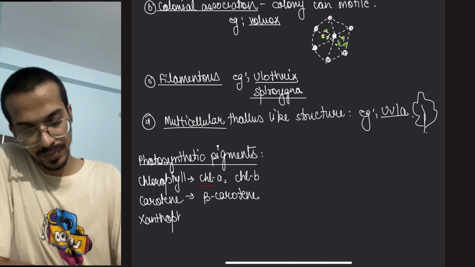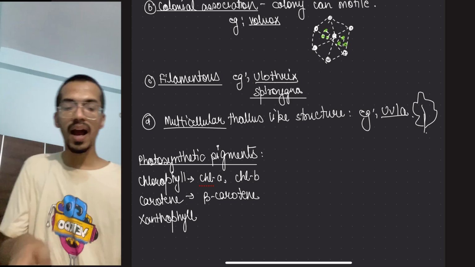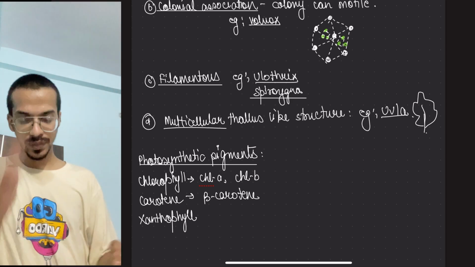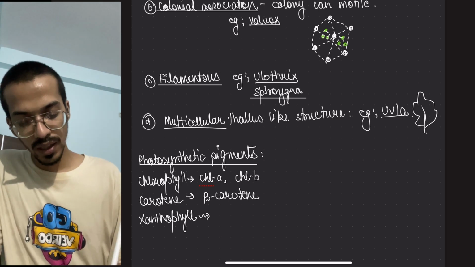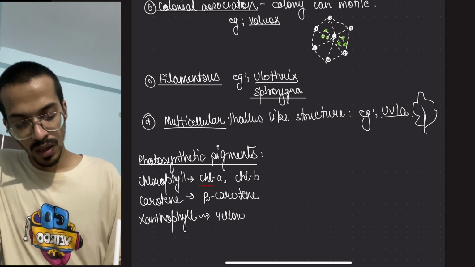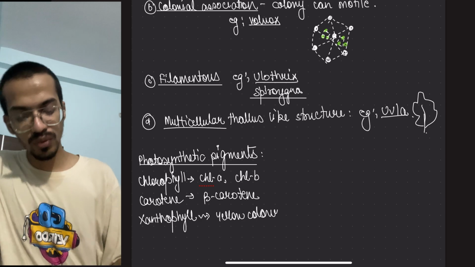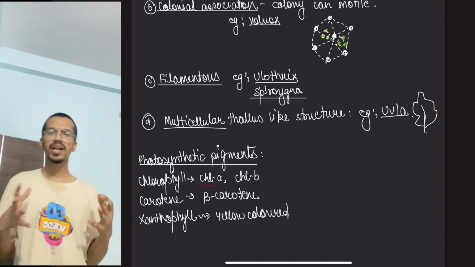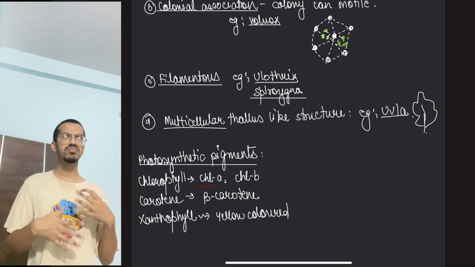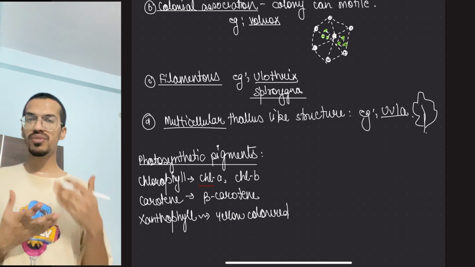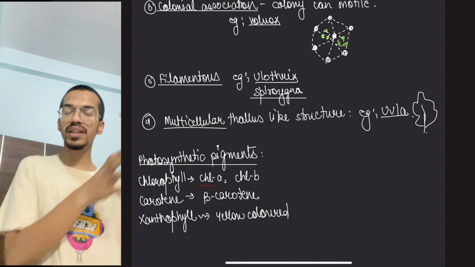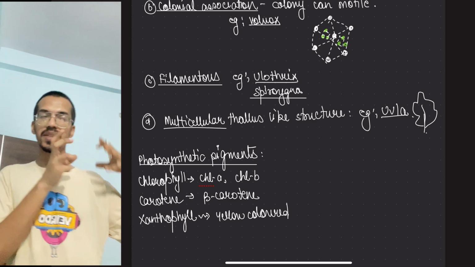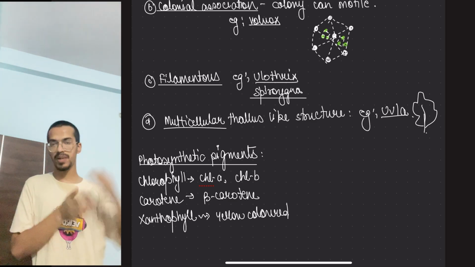And here comes the major part. Their xanthophylls give yellow color. Now all these things which we have seen over here give us the same kind of feature which is present in the higher plants.